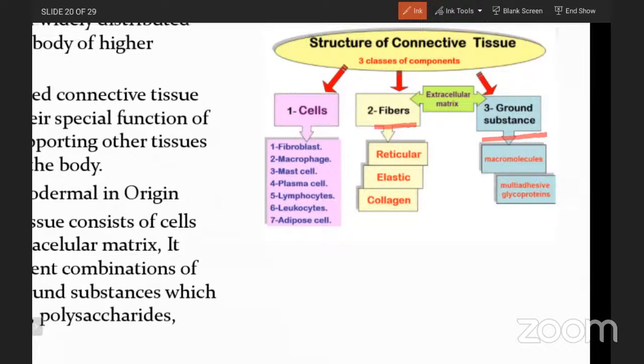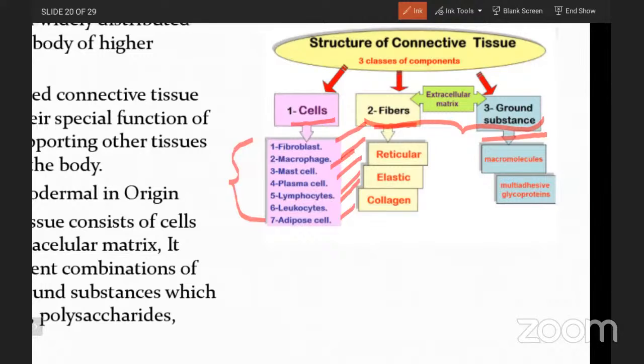So these are the cells, and these are the extracellular matrix particles like fibers and ground substances. Regarding cells: fibroblasts, macrophages, mast cells, plasma cells, lymphocytes, leukocytes, adipose cells. All these are the types of cells which are present in the connective tissue.